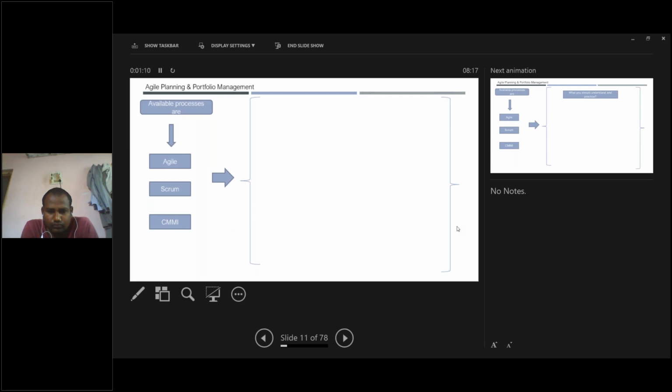Since everybody uses Scrum, I would say more than 90% of the people use Scrum. So we use Scrum here to create our project and to work with the requirements and to work with automated build and deployments. Throughout our sessions, we use a Scrum template. Though we are using Scrum here, I will show you the differences, how it looks in the Agile template and how it looks in the CMMI template.